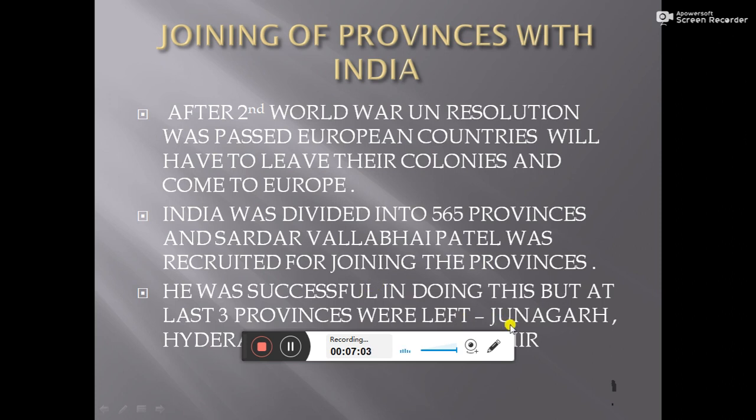Then he was successful in doing this, but at last three provinces were left. One is Junagadh, which you can find in the Saurashtra region of Gujarat. Then Hyderabad. At that time, Hyderabad was a bigger province. It consisted of today's Andhra Pradesh, Telangana, some parts of Karnataka, and some parts of Maharashtra. You think about how big it is. And Jammu and Kashmir. Junagadh and Hyderabad were not a problem for India, but Jammu and Kashmir, as a bordering state, created a complex problem for India.